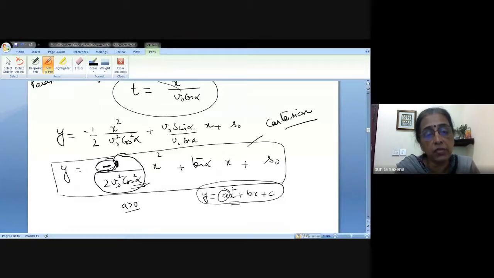And that means what? You have the equation, it's a quadratic equation, number one. Number two, the coefficient of x square is negative. So if you have an equation like this, then what kind of a graph are we going to get?